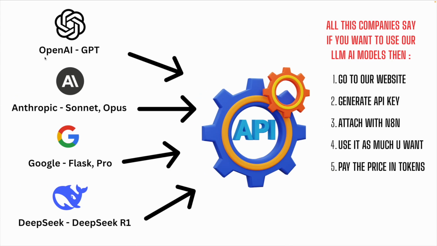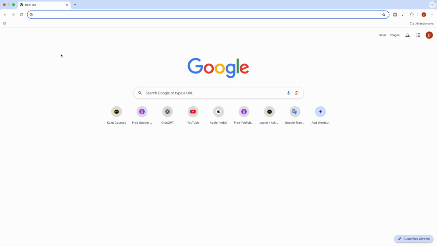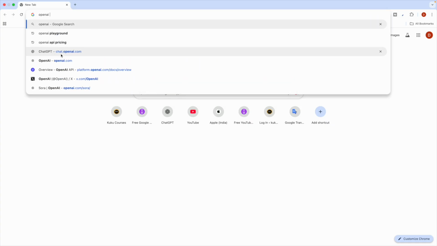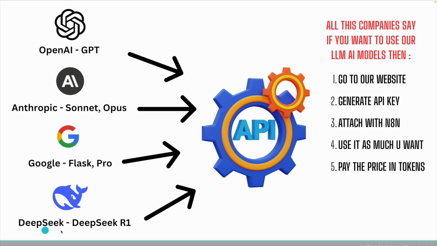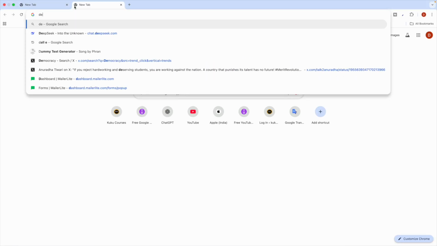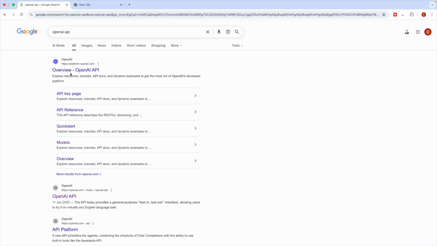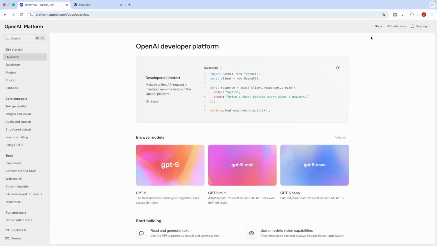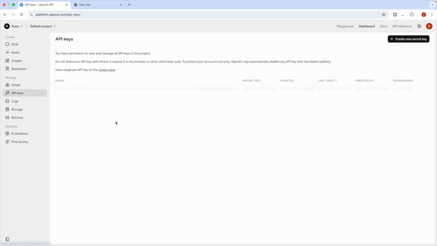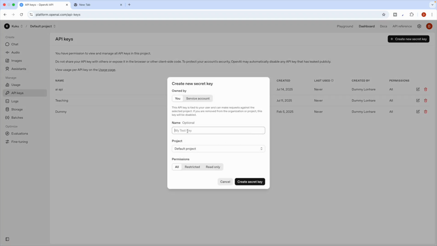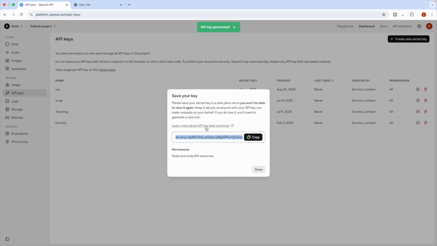Suppose, in the case of OpenAI, I just search for the name of the company, OpenAI, and even let me show you with DeepSeek in another tab. Now just write API here and click enter, and you will see the OpenAI API. Just go here and sign up, it's totally free. Sign in, go to the dashboard, and here you see API keys. Click on create new API key, name it, say XYZ, click on create secret key, and boom, your API key is created.